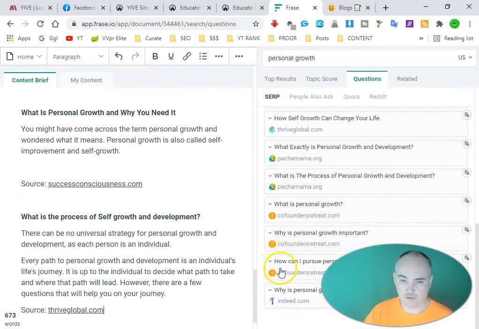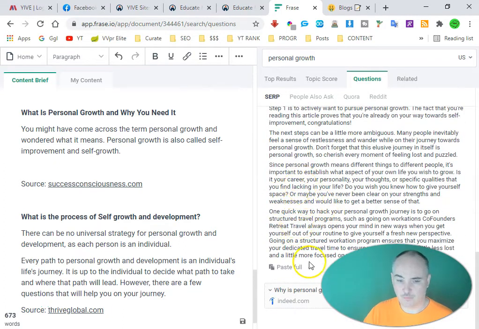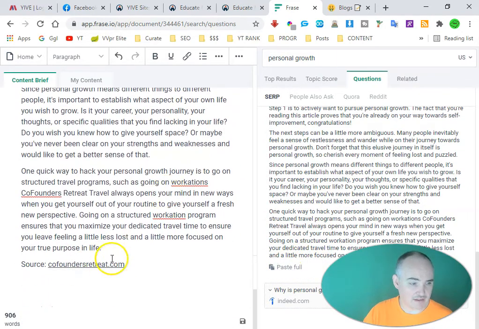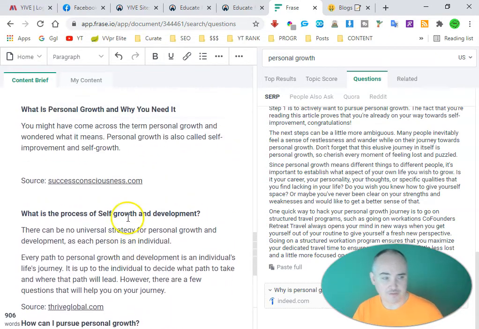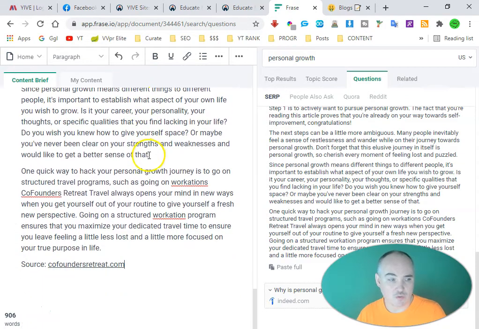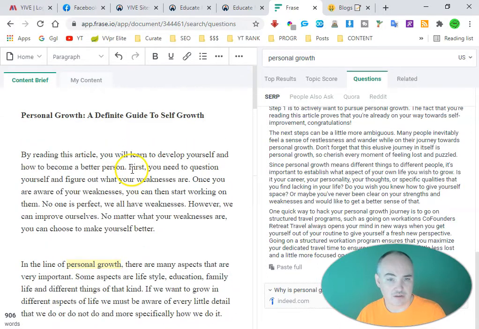Okay, so I like this one here. Let's see. How can I pursue personal growth? Okay, so if we like this, then we can go paste full, and we can make that an annotation. All right, so we have 3 annotations from the top ranking articles, which are questions, and Google really likes questions and answers. Then we have our unique content up here on top.